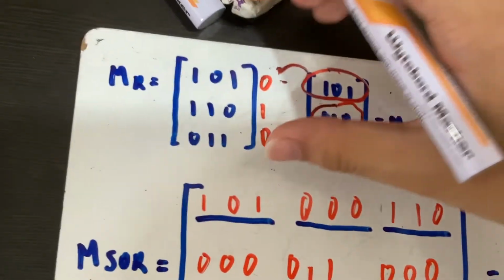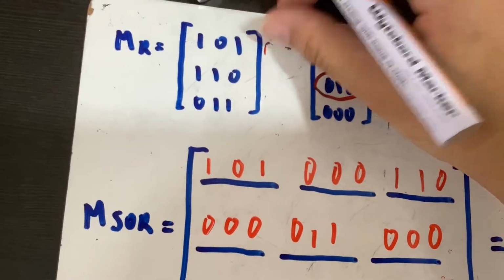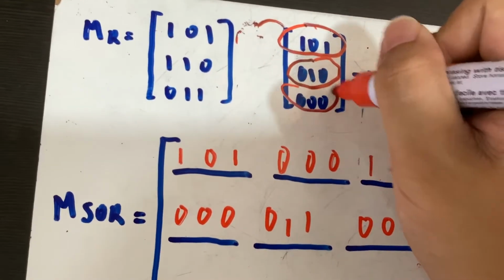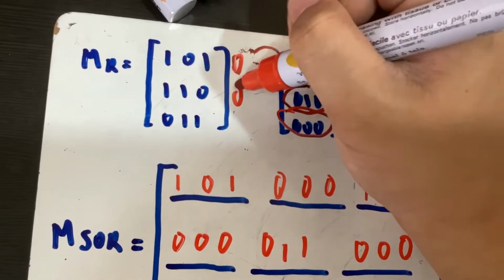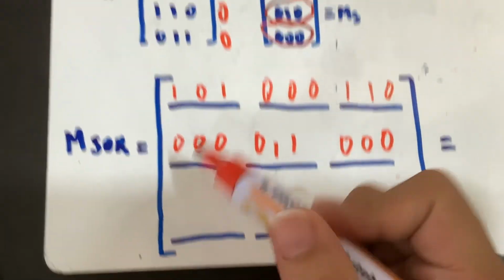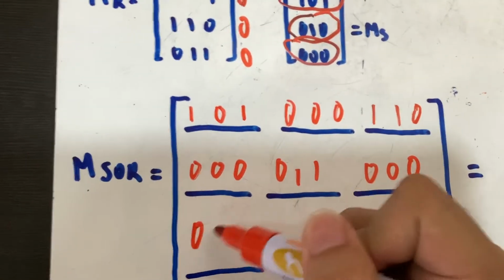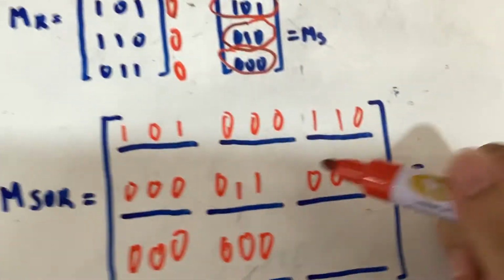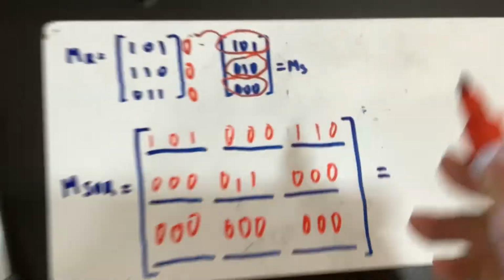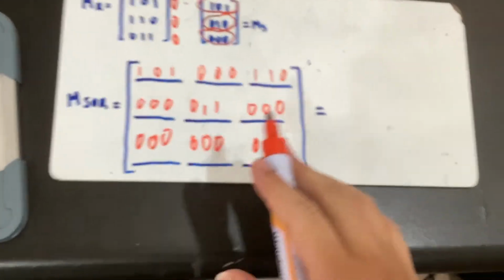And now we move on to the next row. Keep doing this until you finish all the rows. Okay? So in the last row, we have 0, 0, 0. I think it's very simple where this is going. So this is 0, it's already all 0. And same with this, all 0. And this one, all 0. Alright, we have them all. We're almost done, guys. Now we move on to the next step.